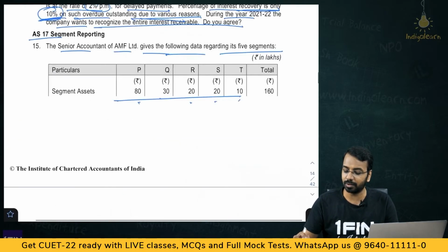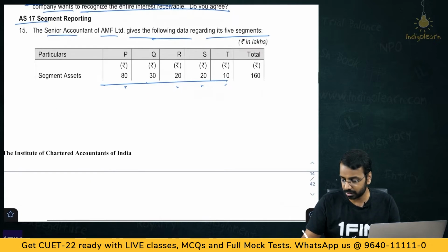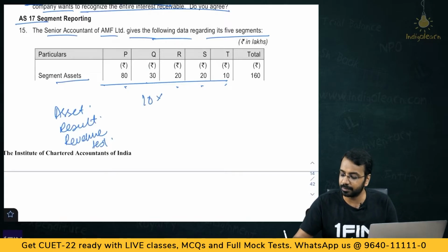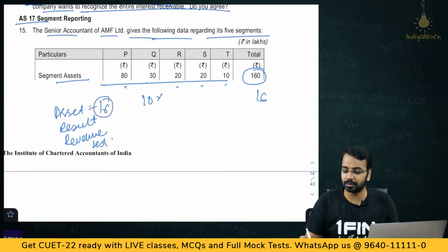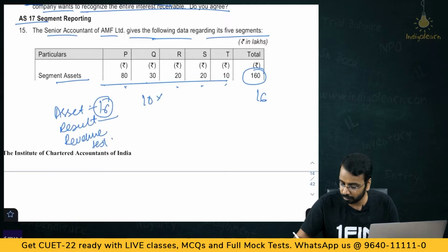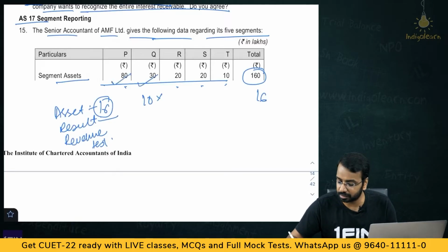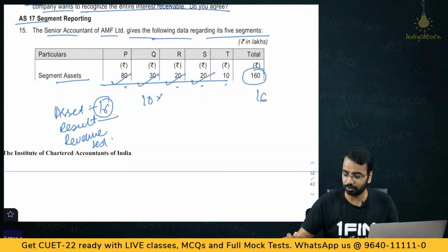Now there are 3 tests, okay. One is the asset test, second one is the result test, third one is the revenue test. Okay. Now, as far as asset test is concerned, 10% threshold. 10% of 160 is how much? 16. So, whatever is greater than 16 becomes reportable, which is 80, 30, 20, 20. All these 4 are reportable.